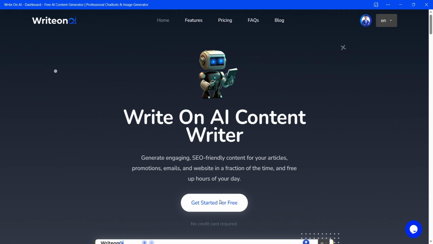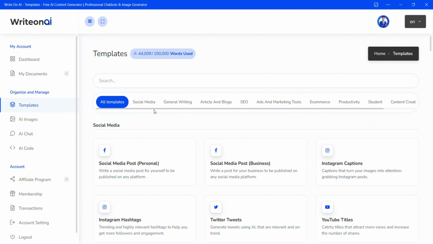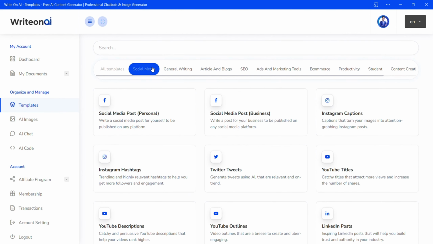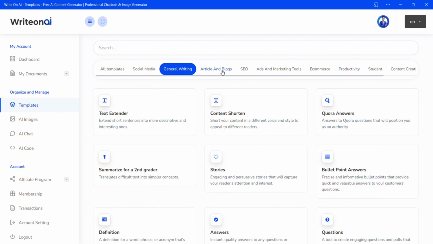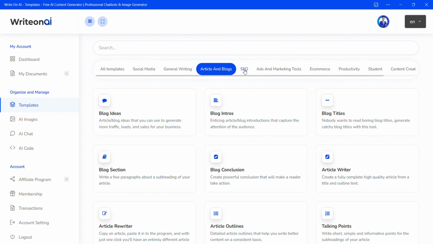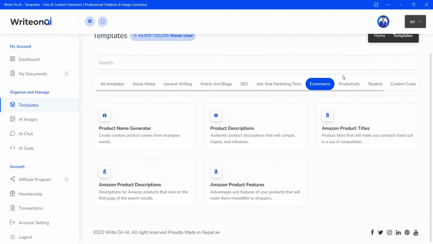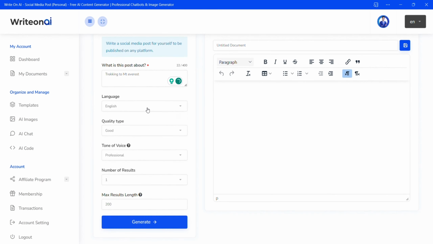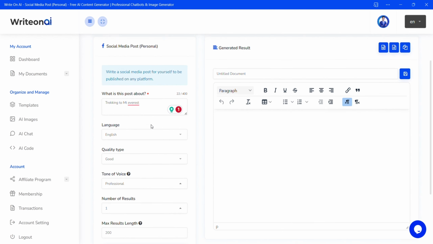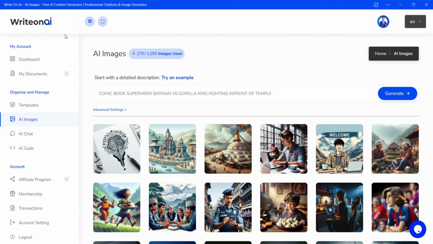and preferences. With Write on AI, you can choose from different AI templates for various types of content, such as social media, blog, SEO, marketing, writing, and more. You can also customize the tone, style, and length of your content, and get suggestions and feedback from the AI to improve your writing. But that's not all.